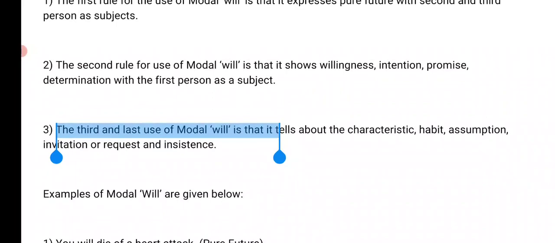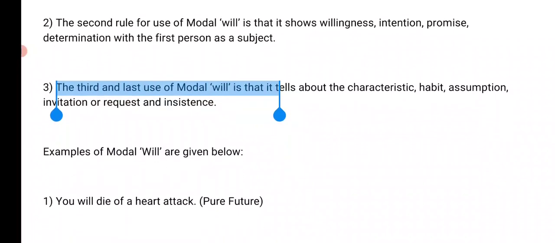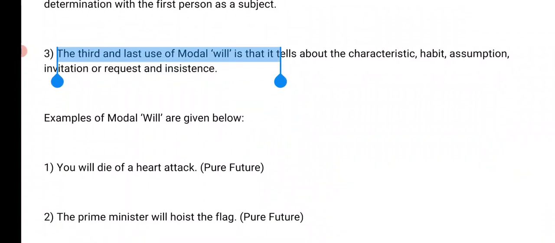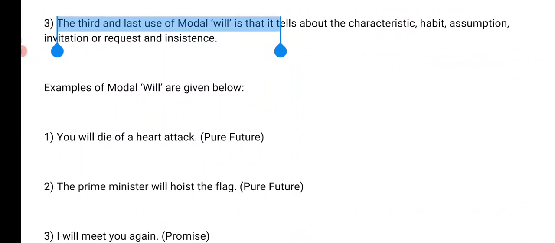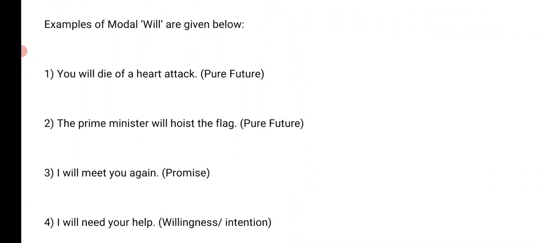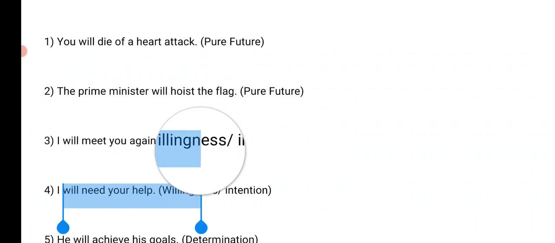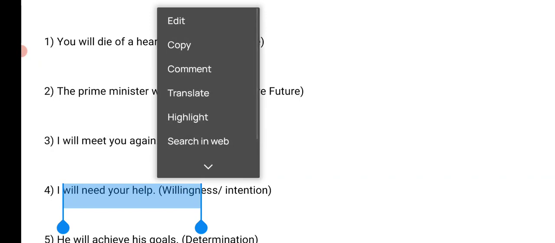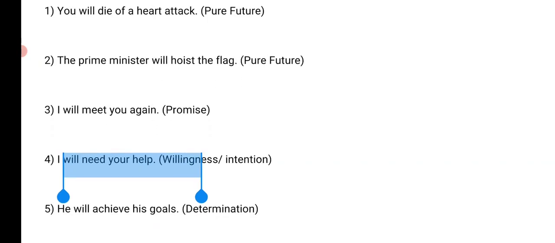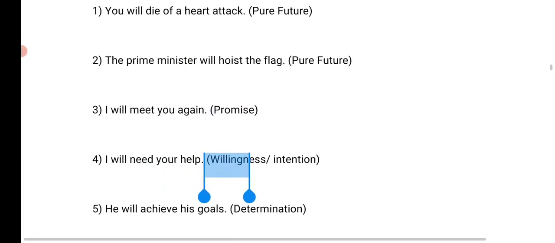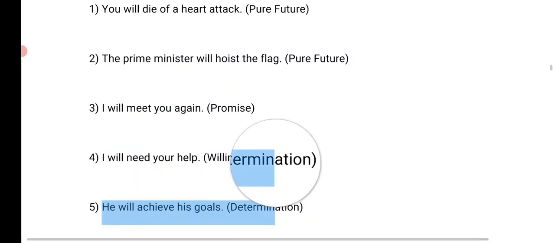Yes, we also use will to show characteristics, habit, assumptions and invitations. For example, you will die of a heart attack. It is future, right? And the prime minister will hoist the flag. This is again a future sentence. I will meet you again. This is a promise. And I will need your help. This is willingness and intention, right? So this is the type. And determination: I will achieve, he will achieve his goals.